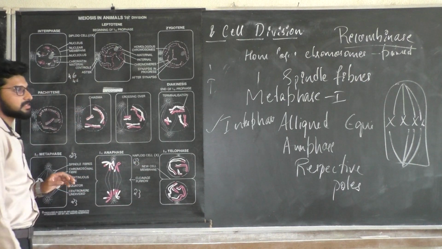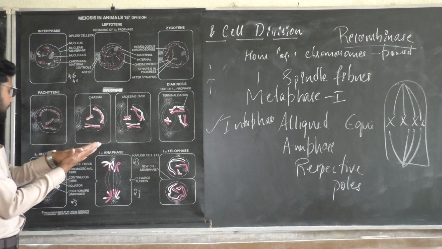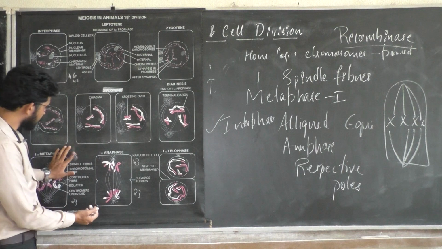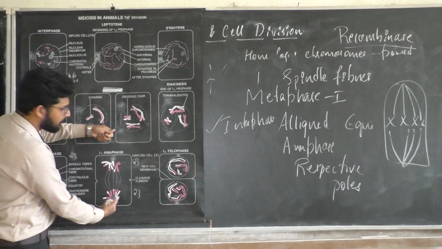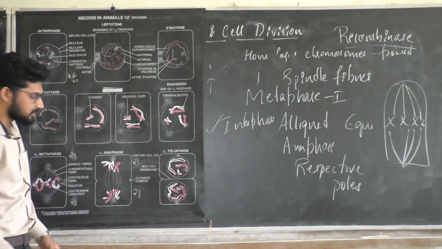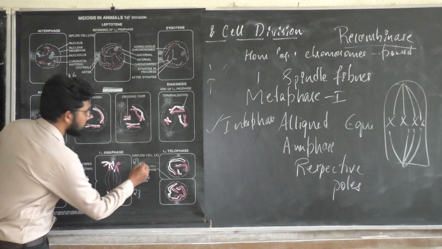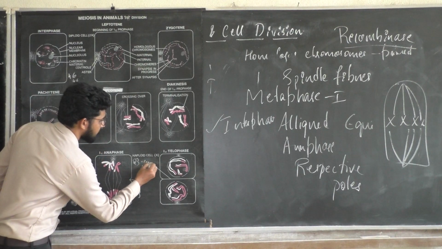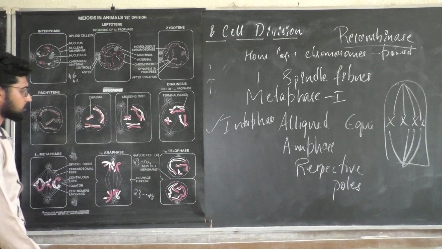The whole 46 chromosomes, when the homologous chromosomes are attached, and when they are pulled apart, will be pulled apart to the opposite poles, and as they go to the opposite poles, you have a copy of chromosomes here.